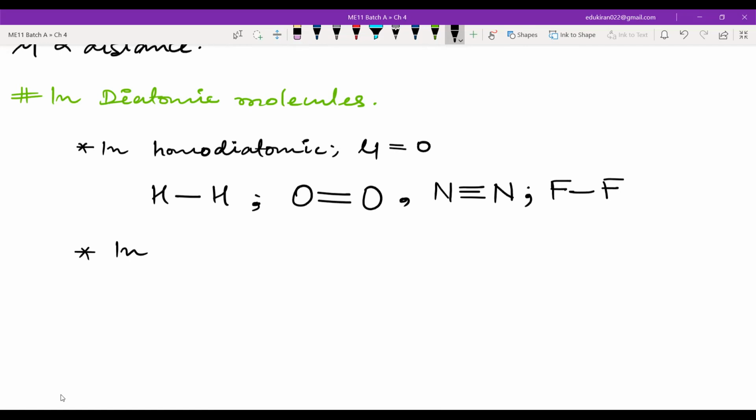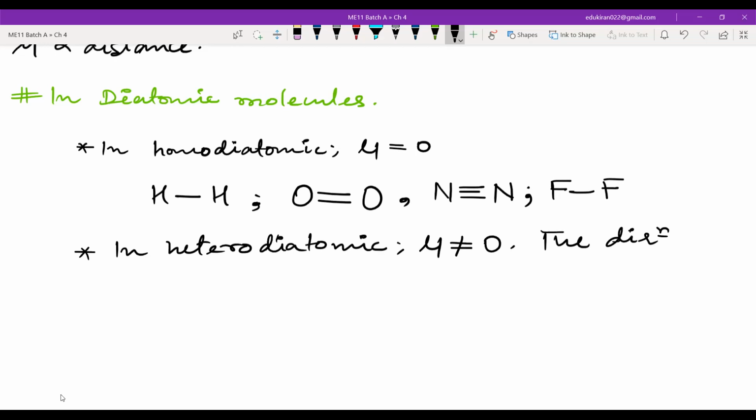But if you have heterodiatomic molecules, mu is not equal to 0. That means mu will have some value not equal to 0. And the direction of mu is from less electronegative to more electronegative.